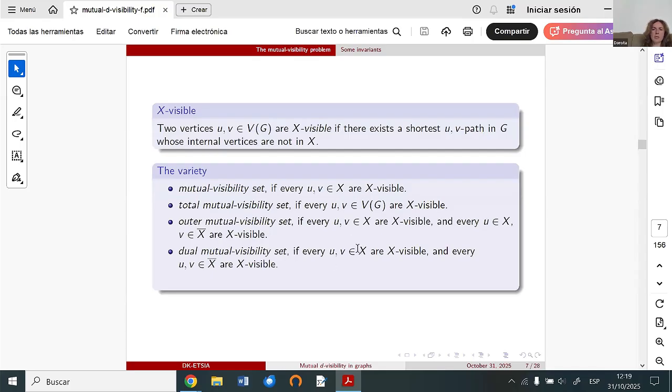The first condition is like in the mutual visibility set, and the second is that two vertices which are outside of this subset X need to be equivisible. There are more invariants. There is also the independent mutual visibility set, a set that fulfills the classic condition and is also independent.